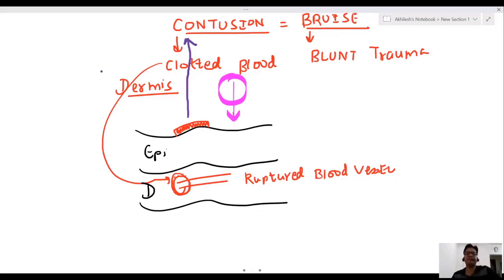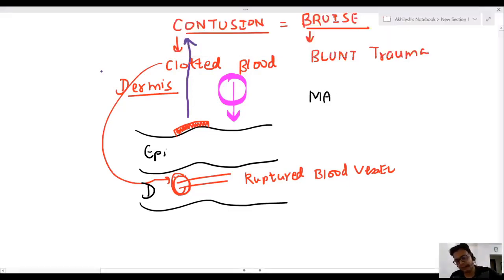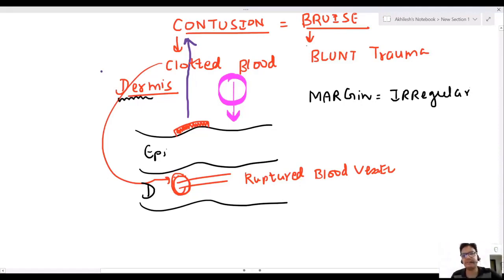Contusion or bruise. Now, sir, generally the margins of the bruise are irregular. So, Dr. Saab, first question comes: bruise is an injury of dermis. It is by blunt trauma. Ruptured blood vessel produces swelling. Margins of the bruise are irregular.